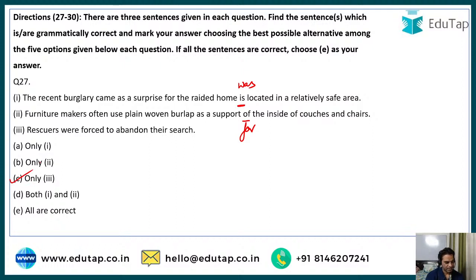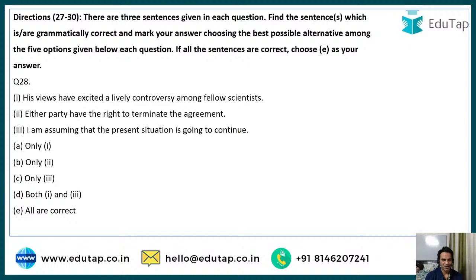Very good. Very good, Anjali. Very good, Hannah. Very good, Leena. Very good, dear. Very well done. All right, moving to next question. His views have excited a lively controversy among fellow scientists. Second, either party have the right to terminate the agreement. And third, I am assuming that the present situation is going to continue. Yes, guys, what is the correct answer?